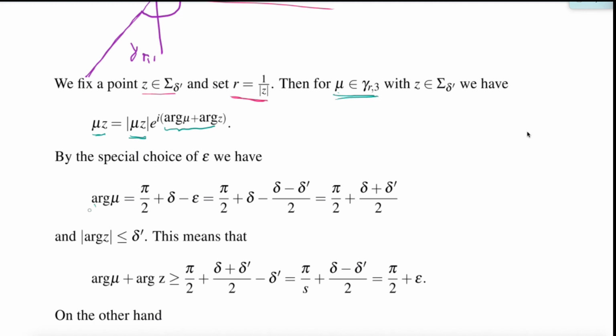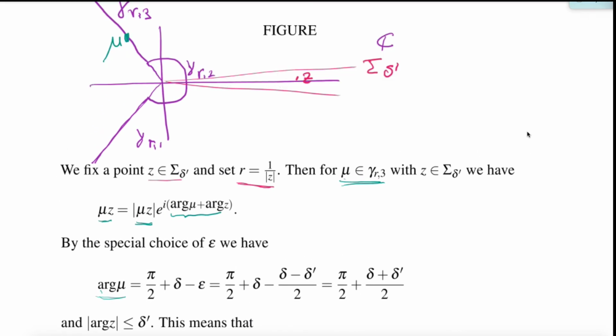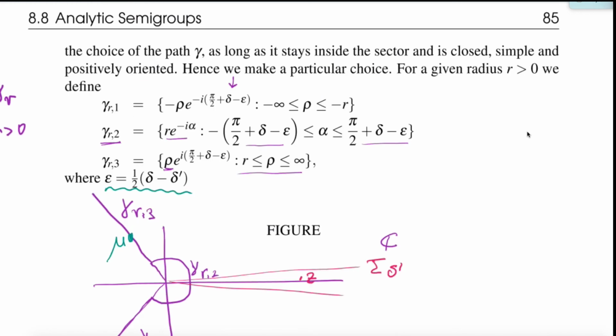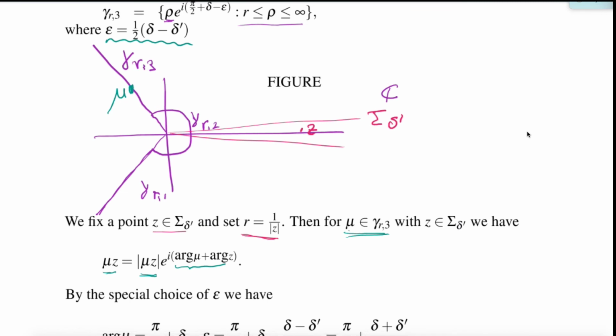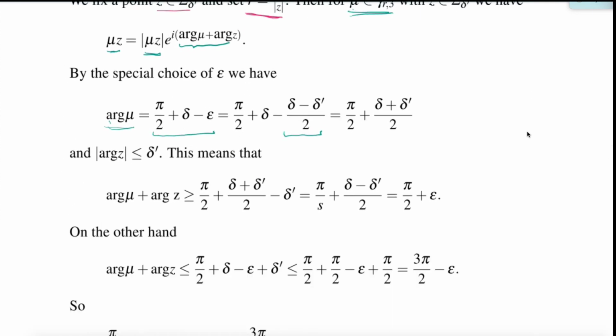The argument of mu is on the line gamma r3, so it has exactly the angle pi half plus delta minus epsilon. Now epsilon was chosen to be equal to delta minus delta prime over 2. So here I say epsilon is a half of delta minus delta prime. So that's what I substituted there. And then I can work the delta with the minus delta half, so then I get pi over 2 plus delta prime over 2. So I'm here.